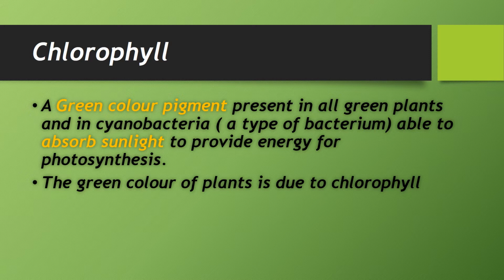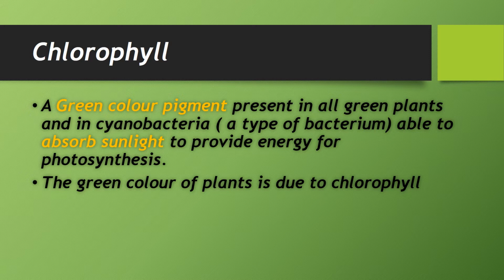So green plants and some bacteria like cyanobacteria have chlorophyll, and chlorophyll is able to absorb sunlight. When the sunlight is absorbed, they can prepare their own food. And what is the purpose of absorbing sunlight? It provides energy for photosynthesis. To start photosynthesis, it needs energy. So this energy is provided by sunlight, which is absorbed by chlorophyll.